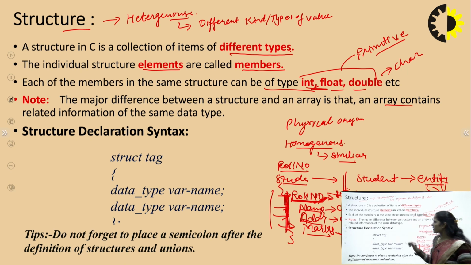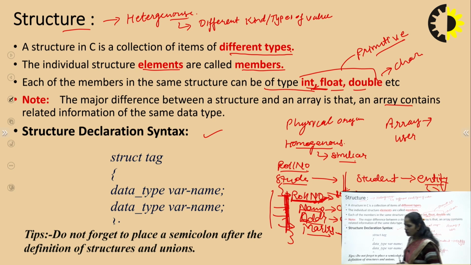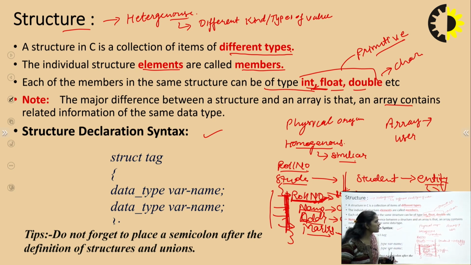So what is the technical syntax to define a structure? Structure and array are known as user defined data types.